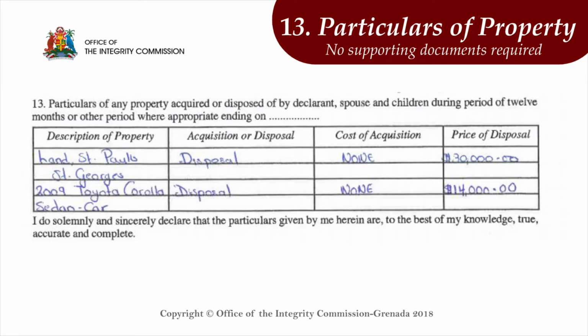Include particulars of any property acquired or disposed of for the period under review. In the event of motor vehicles, state the make, model, year, and the type or style of vehicle. Example, 2009 Toyota Corolla sedan car. In the event of the property being house and land, on the description state the address. For example, St. Paul's, St. George's.